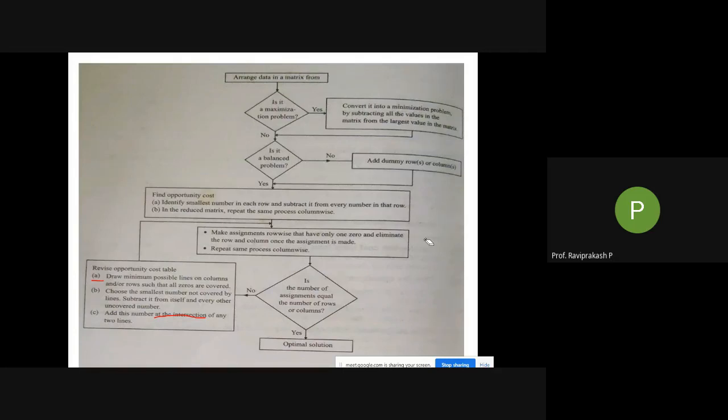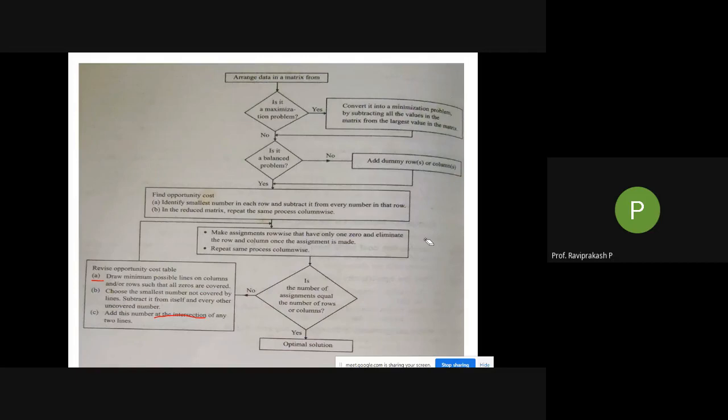Step 2, column reduction. Find out the lowest from each column and subtract that smallest one from each element of that column. Okay, we are getting these two, column reduction and row reduction. So we are getting one more particular matrix. In this, what do we need to do now? Step 3. Go row wise, find out is there any 1 zero or more zeros.